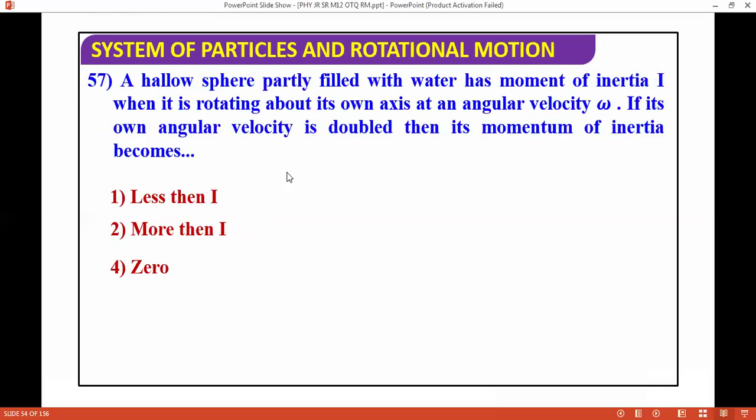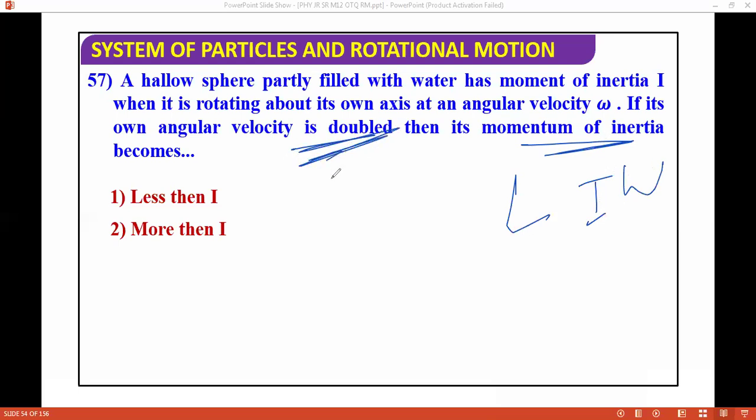A hollow sphere partly filled with water has moment of inertia I when it is rotated about its own axis with angular speed omega. If its angular speed is doubled, then its moment of inertia becomes what? Obviously angular momentum is conserved again, so I omega is constant. Omega is doubled, so the moment of inertia changes accordingly.